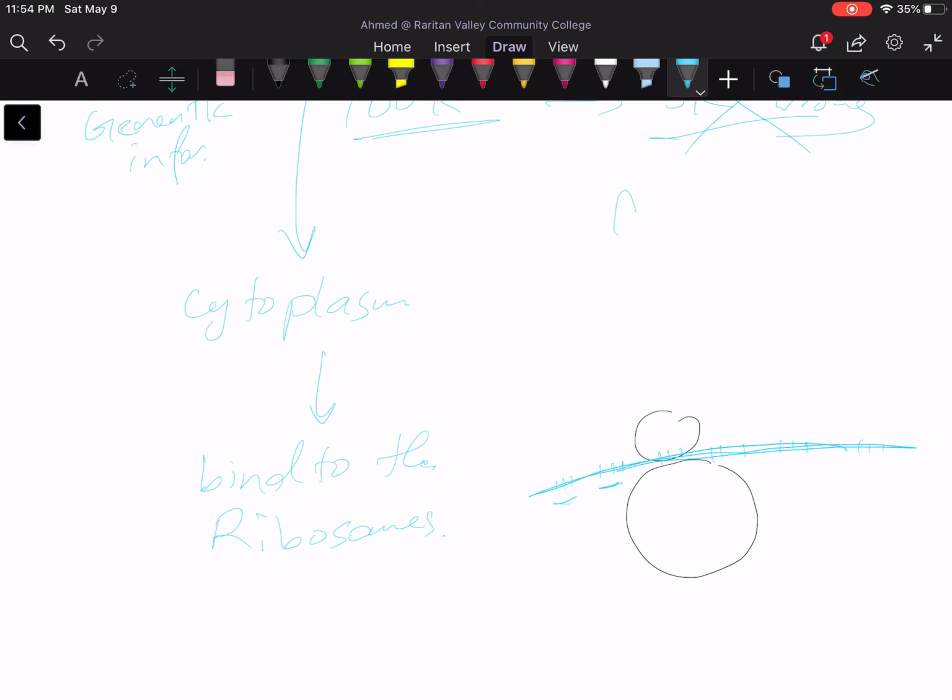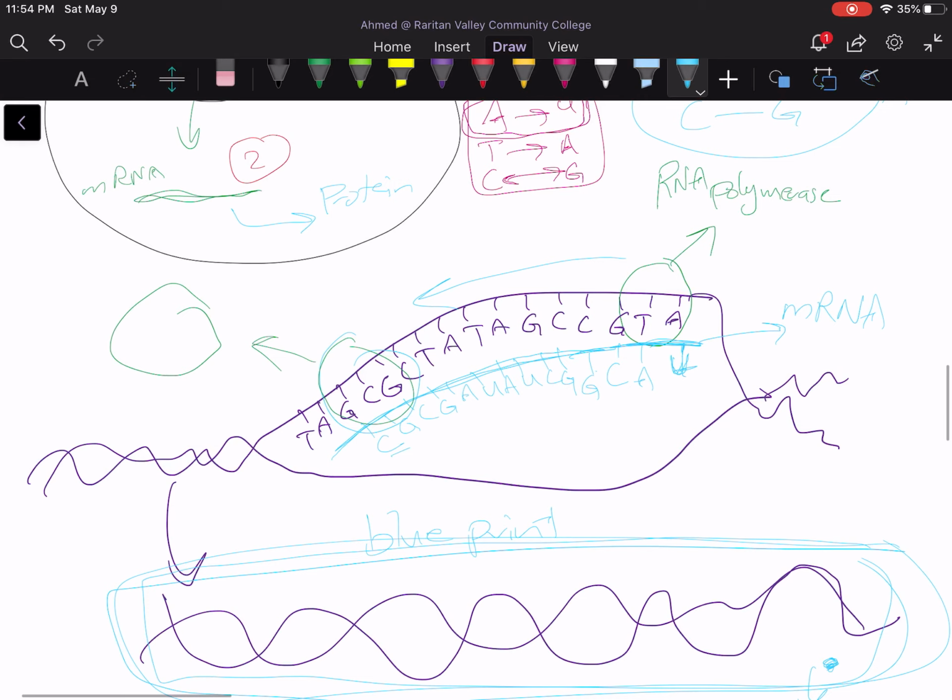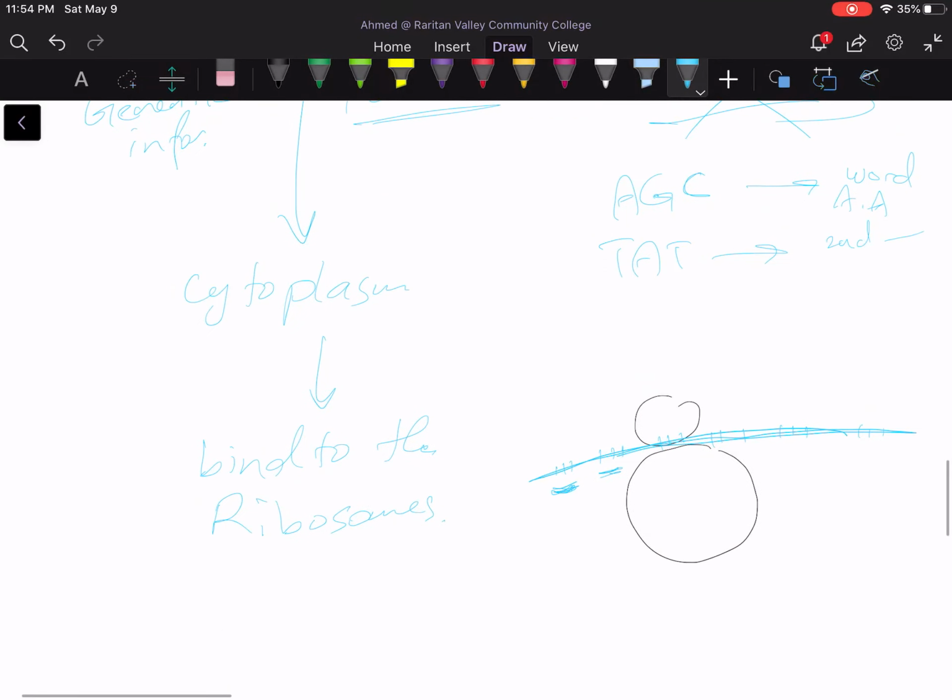So for example, ACG or AGC, this is one word, one meaning. TAT, this is a second word, and so on. And technically, instead of saying word, we will say these are amino acids. So each triplet of nucleotides on the messenger RNA corresponds with a specific amino acid. So when the ribosome is reading them, it understands, for example, that ACG is for a specific amino acid. So it will bring that amino acid and bind to it.